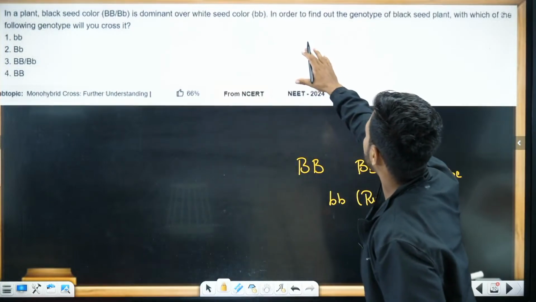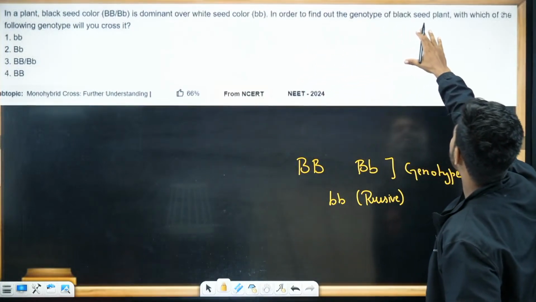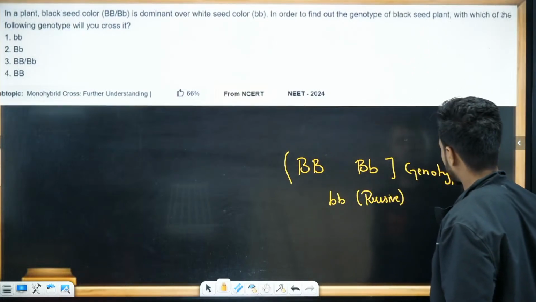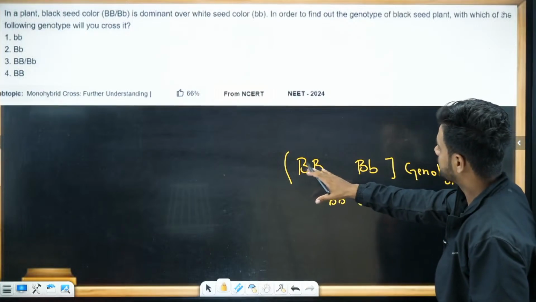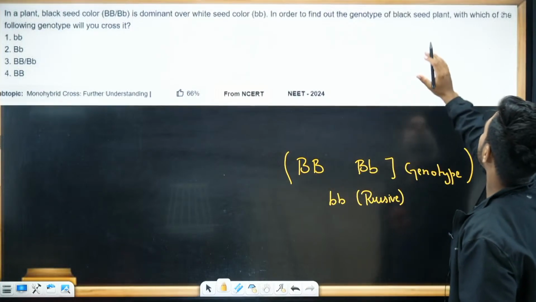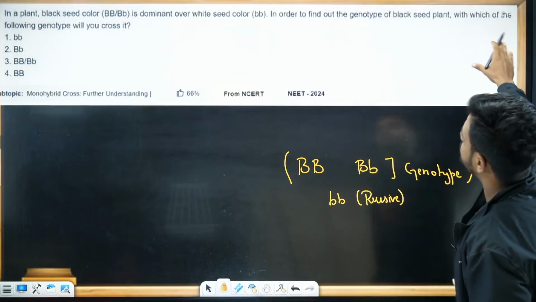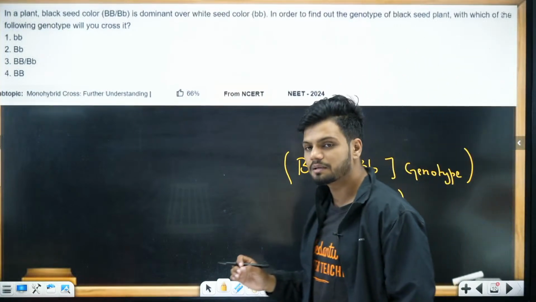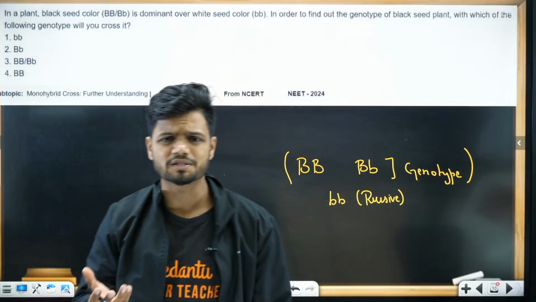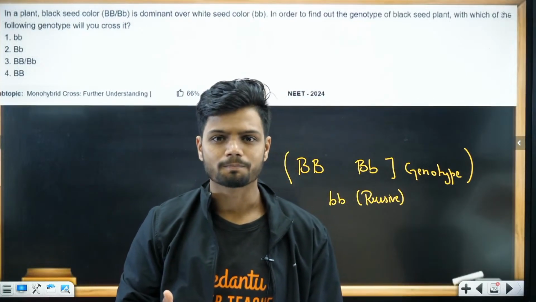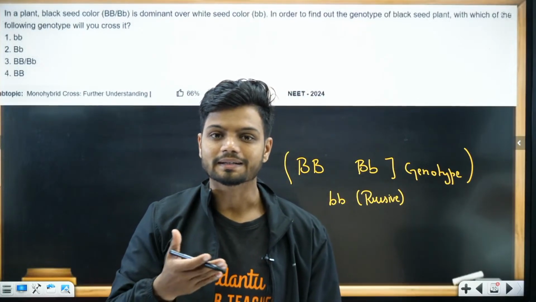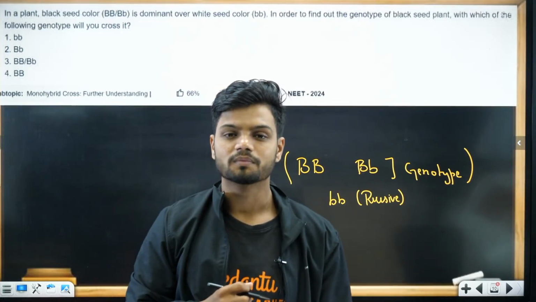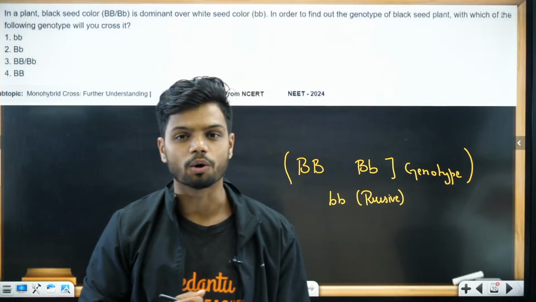In order to find out the genotype of the black seed, you're trying to find the genotype of capital B capital B or capital B small b. Which of the following genotypes will be used? So basically, students, this is a typical example of a test cross. In the test cross, we take the double recessive parent and cross it with the dominant phenotype.